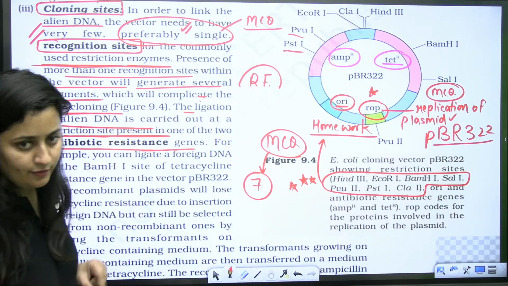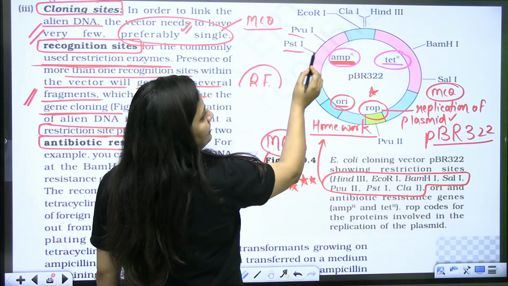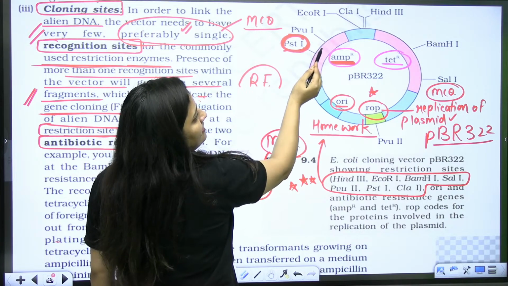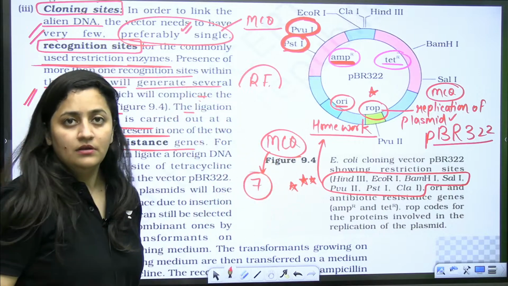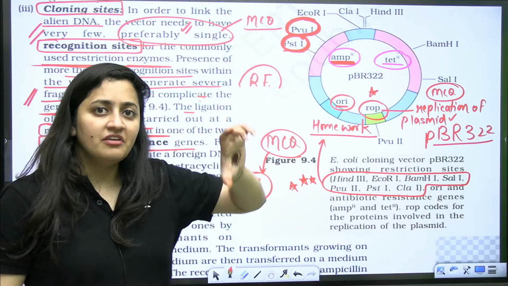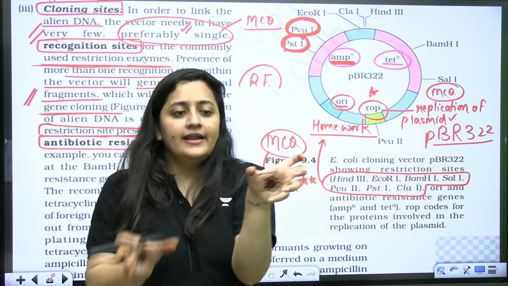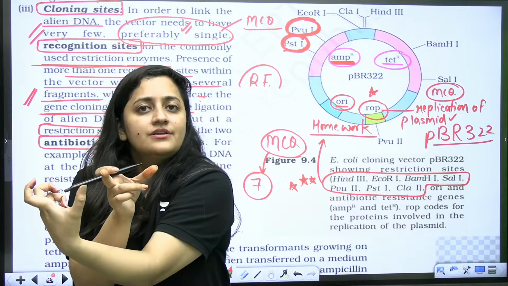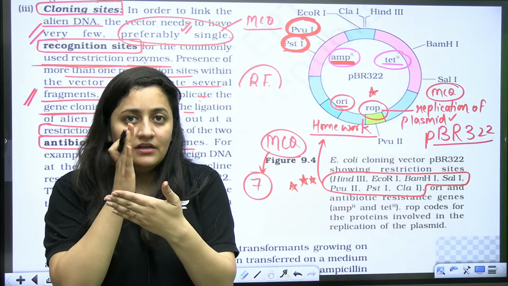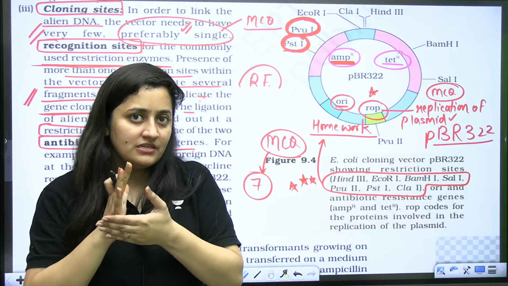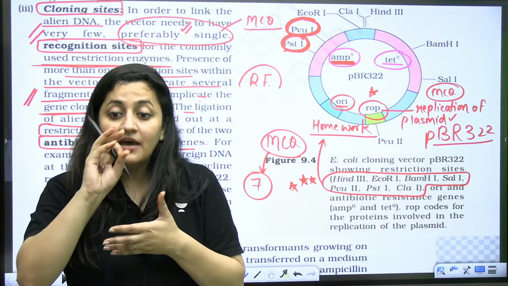Now look at this part carefully. This is the ampicillin resistant gene, and in this gene, can you see that there are the restriction sites for PstI and PvuI? It's not mandatory that everything is placed separately, like this is the restriction site, this is the selectable marker. The restriction sites, the palindromic sequences, are present in between.